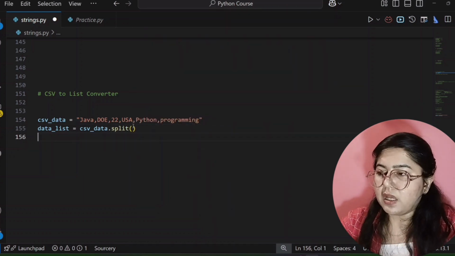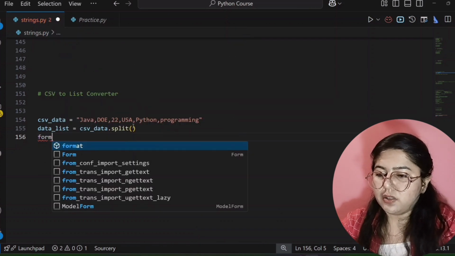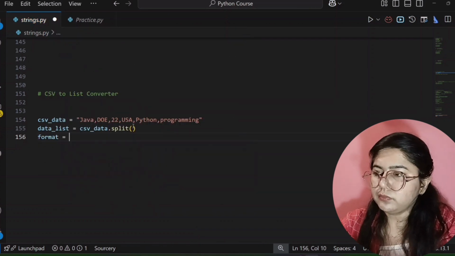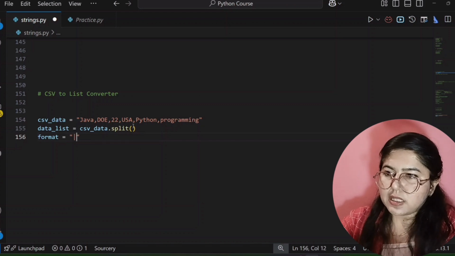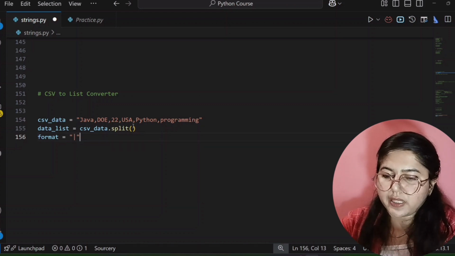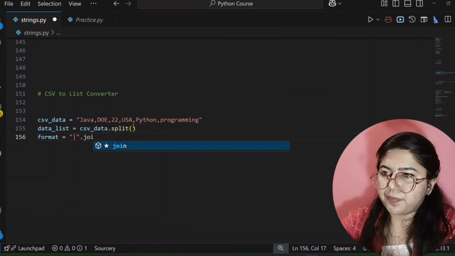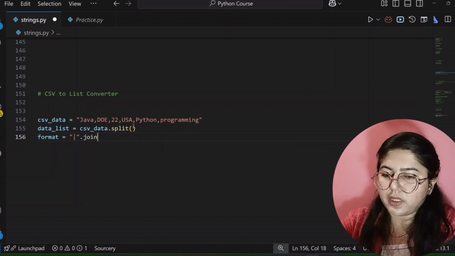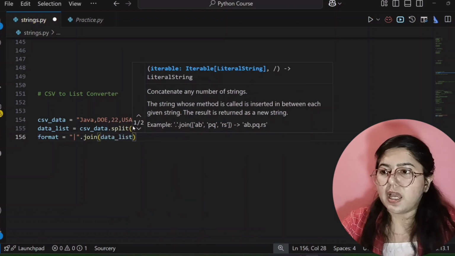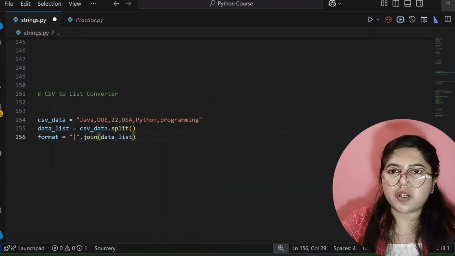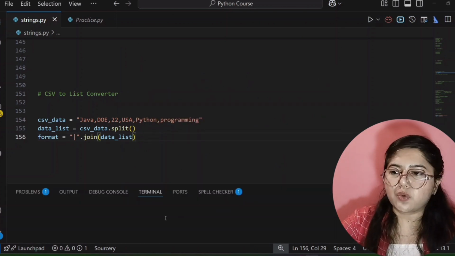Then we have to format our data. So for the formatting, I am creating a variable, and then I am giving this symbol, and then join, and now I'm giving the variable name, that is data_list. And now I will run this. If you have not understood, I will explain once again, don't worry.